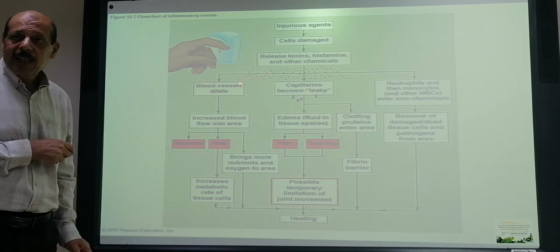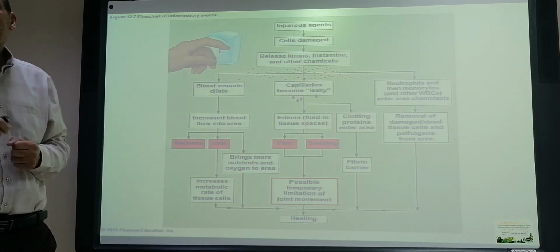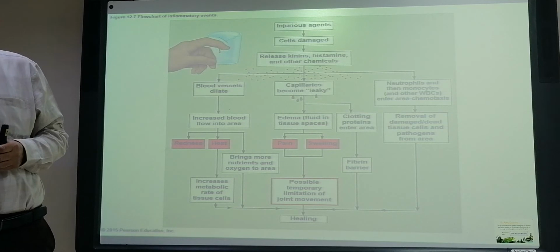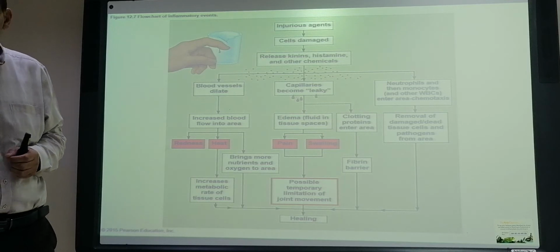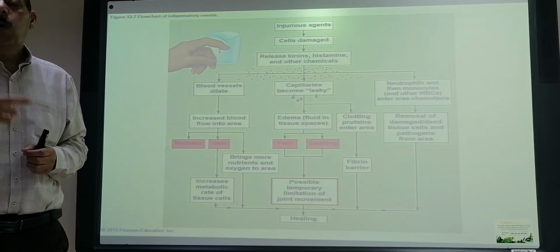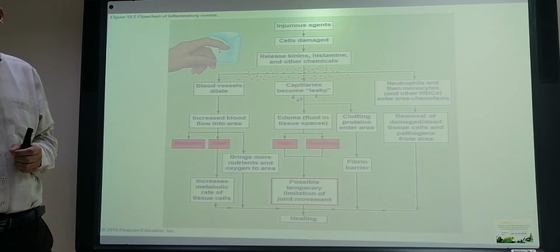So the blood vessels at the area will be dilated. When the blood vessels are dilated, what does that mean? The blood which is coming to the area will be more, so more blood will come to the area. When more blood is coming there, what is the blood carrying with it?